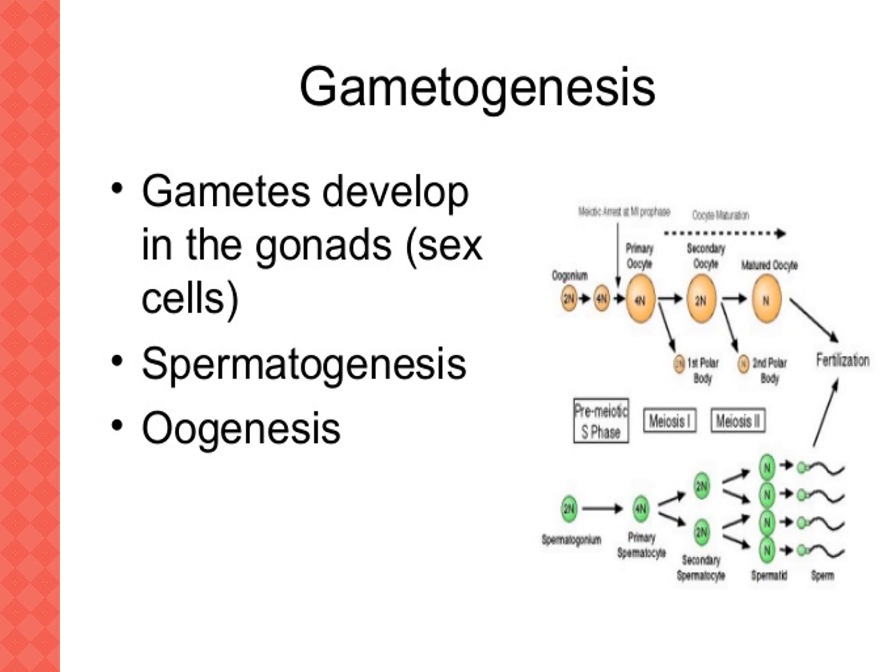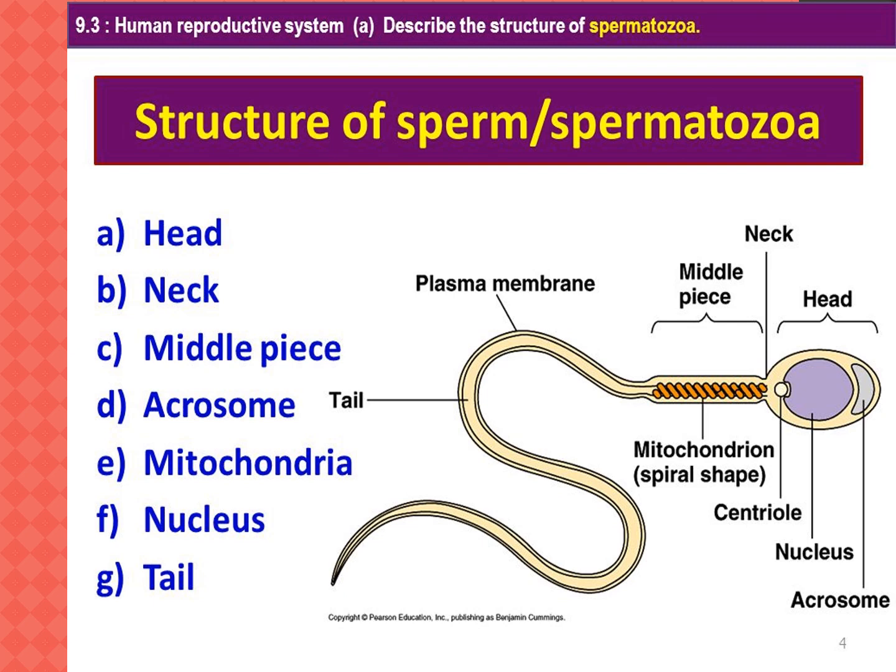Next we have to see the structure of sperm, the spermatozoa. See the picture, everybody. The acrosome and nucleus together make the head. Next is the midpiece, which has mitochondria in a spiral shape.